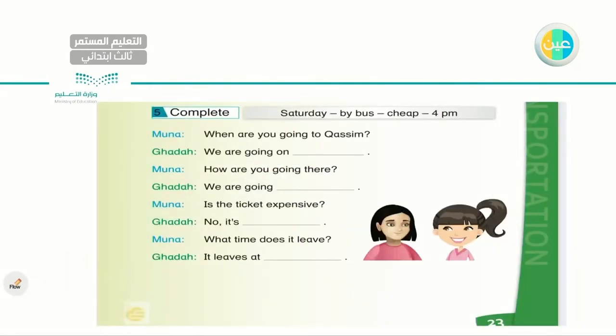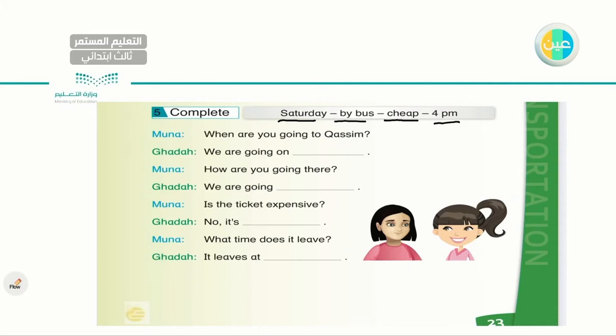Now I have another conversation with other spaces and some words I can use to fill these spaces. As you can see, complete. I have Saturday, by bus, cheap, and 4 p.m. And I have this conversation now between two girls, Muna and Ghada. Let's read.